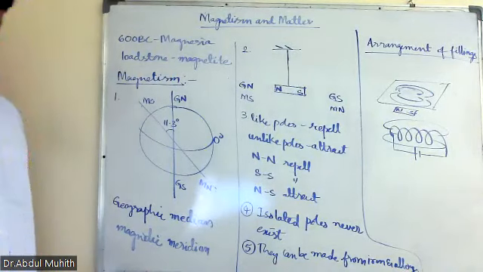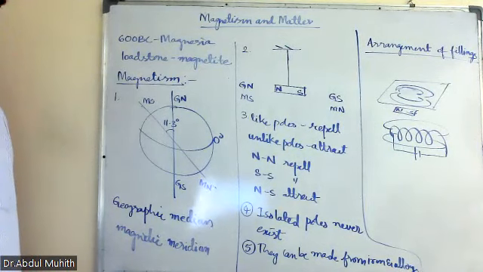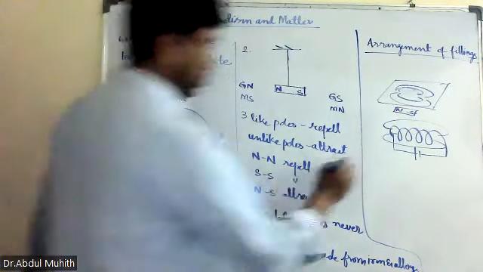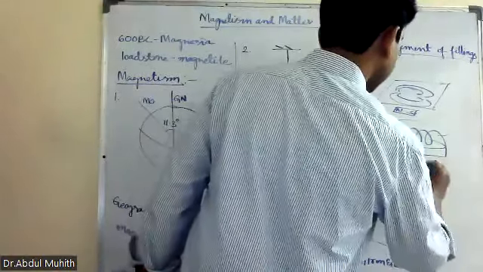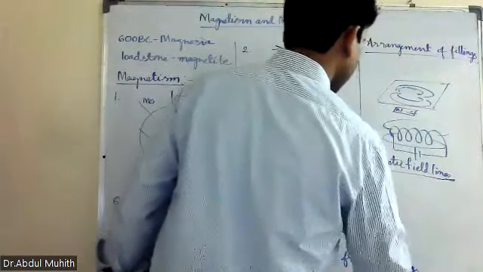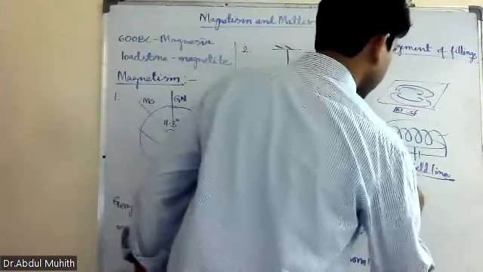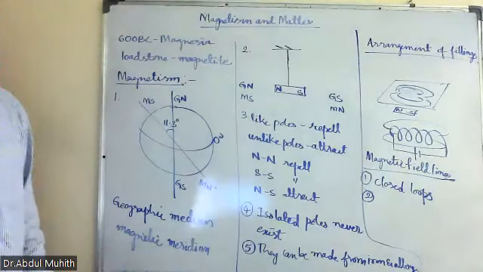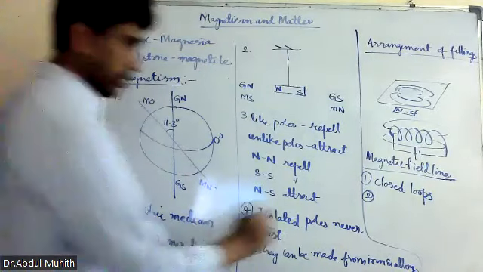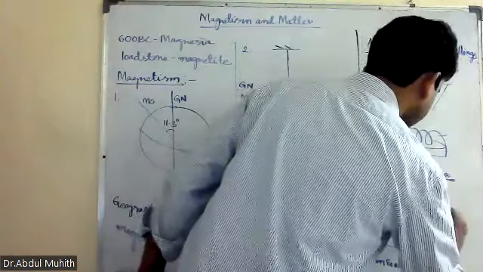Now, next is the magnetic field lines. We'll study about the magnetic field lines now. There are a total of 5 points. Number 1, they are continuous closed loops. Number 2, the tangent drawn at a given point represents the direction of the magnetic field. So the tangent drawn at any point represents the direction of the magnetic field.